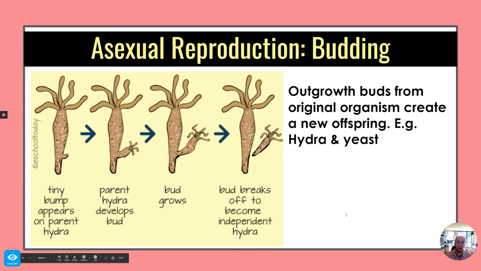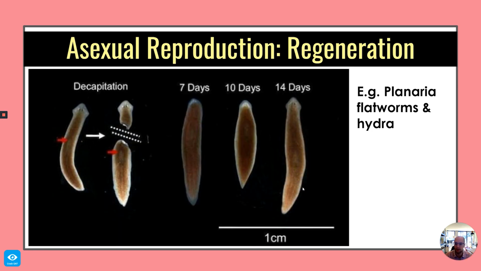Asexual reproduction: budding. Budding is the outgrowth that forms on things like hydra and yeast. A smaller version of the organism forms, budded out of the side of that organism. It then breaks off and becomes an independent organism.